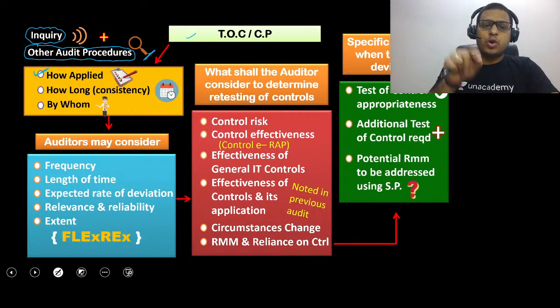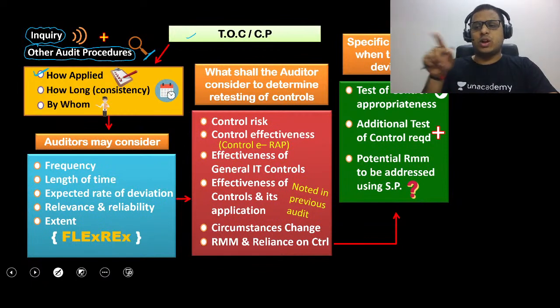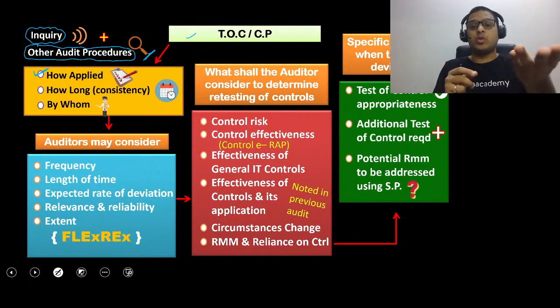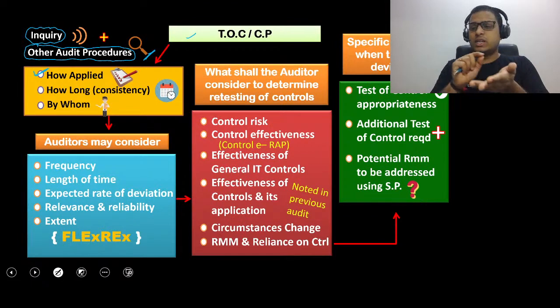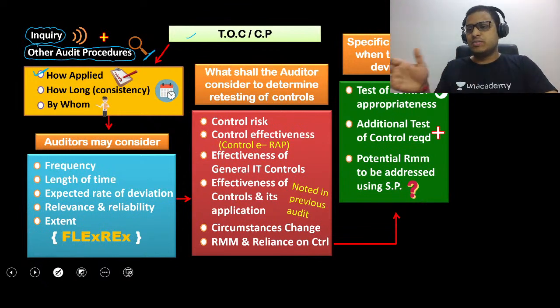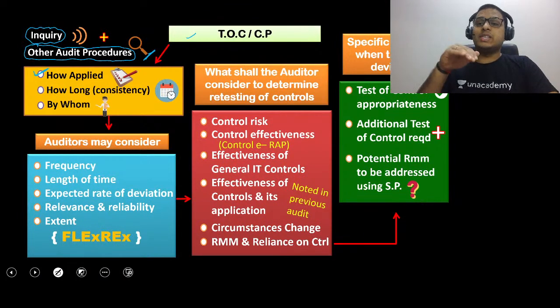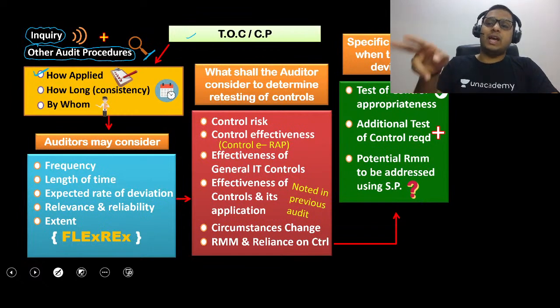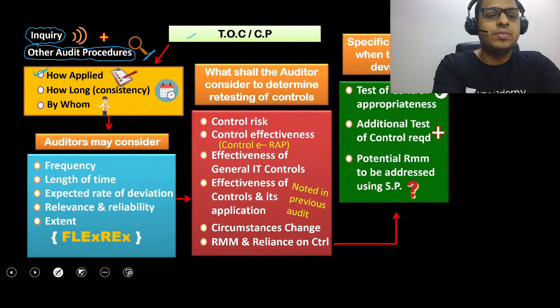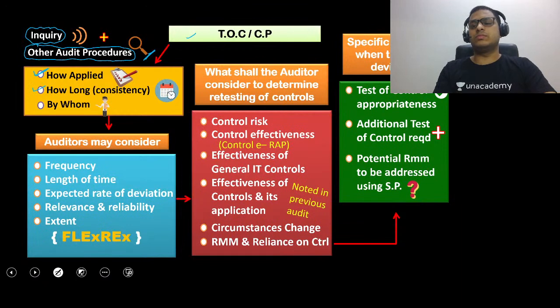In the godown example, a person is checking the vehicle, a person is checking the goods coming out of the vehicle in terms of quality control, a person is taking the goods and keeping them inside the godown, then you have the placer who is arranging the goods inside the godown, then the maintenance team is there. Whether they are applying and doing their work properly or not, that will define how the controls have been working.